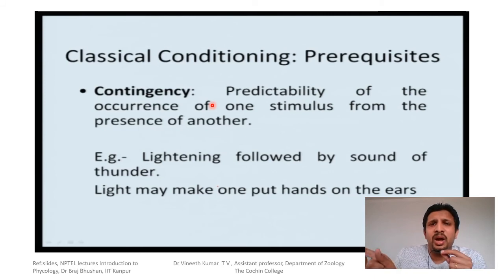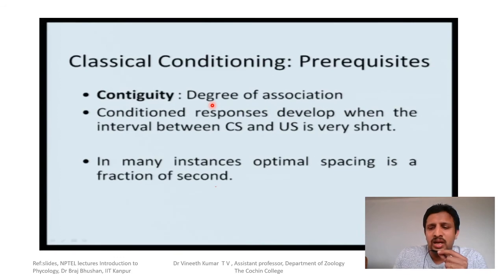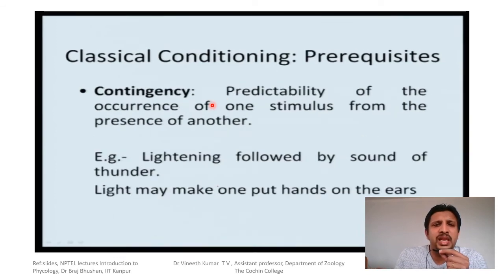The dog has learned the nearness of both stimuli, the unconditioned stimulus and the conditioned stimulus, and it is expecting that the food will come next. That's why it starts salivating. The same thing happens with the example of lighting.